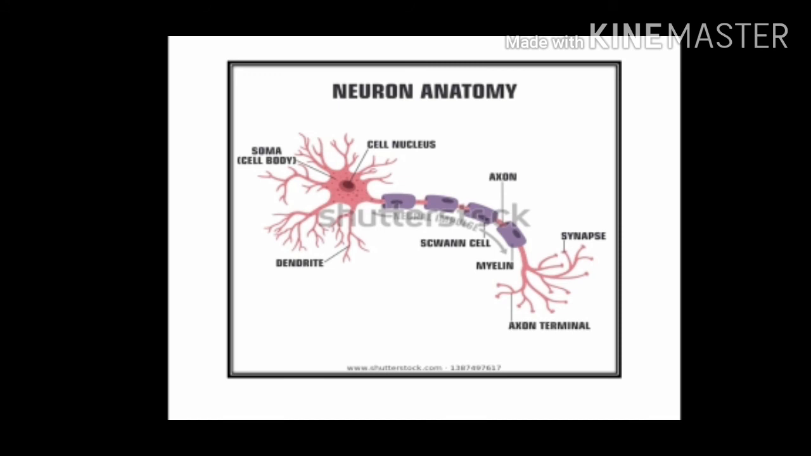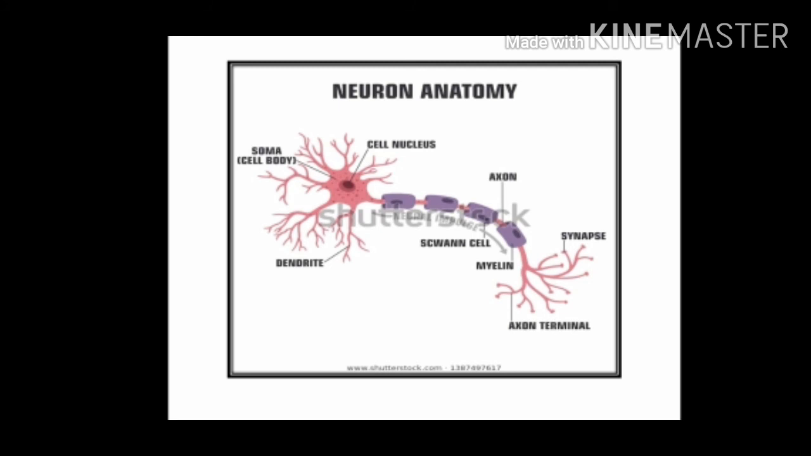The first one is the cell body. Here you can see the central enlarged structure which is pink in color. It is the cell body. In that you can see the nucleus clearly. The cell body is also known as soma.